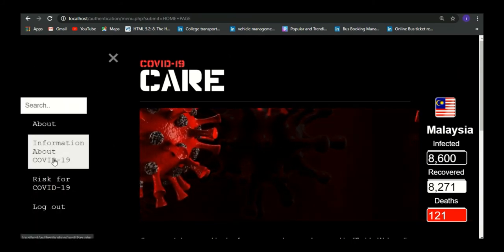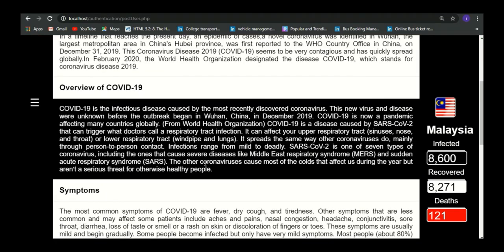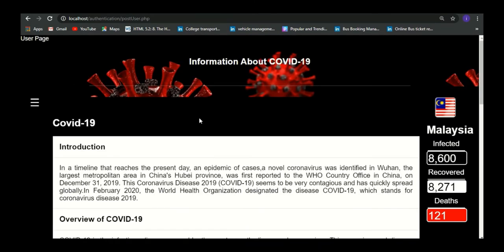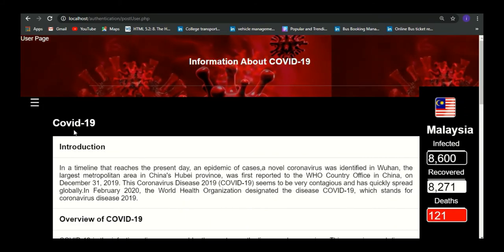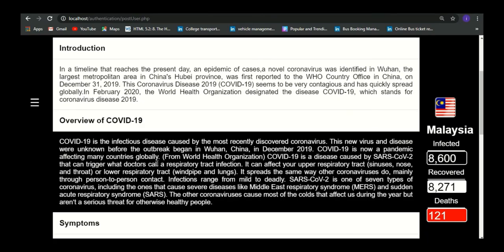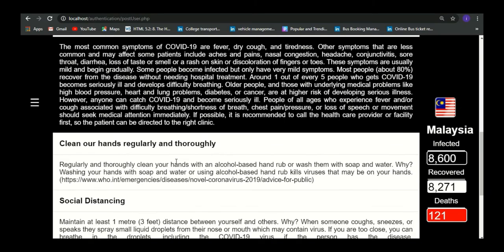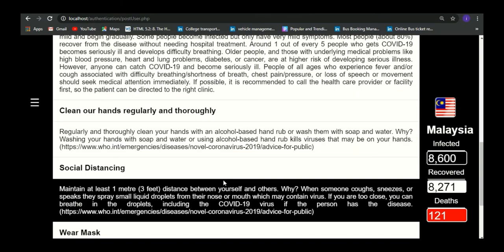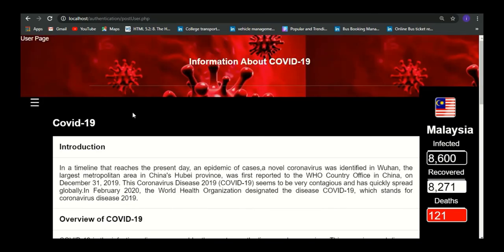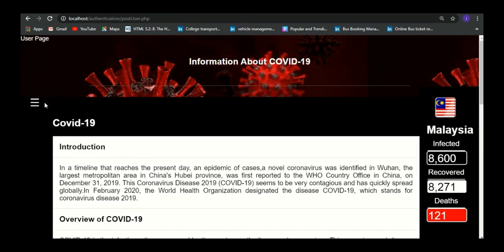This is information about COVID-19. They list all the information here. You can know they will update the information here to keep it up to date.